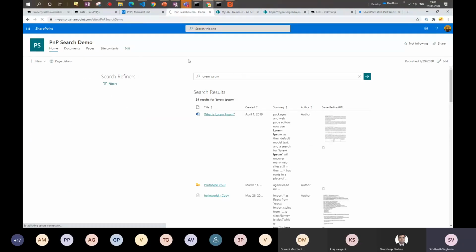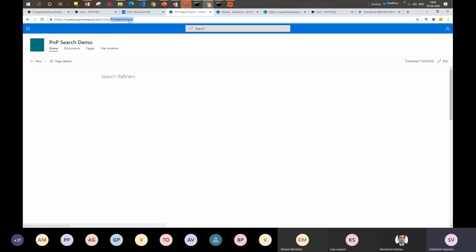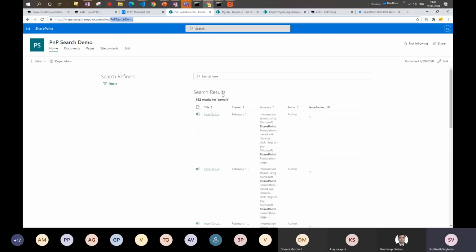So if you see, this is my sample site, PnP search demo. And I have added three web parts to it. One is the refiner web part, one is the search component web part, and the search results web part.